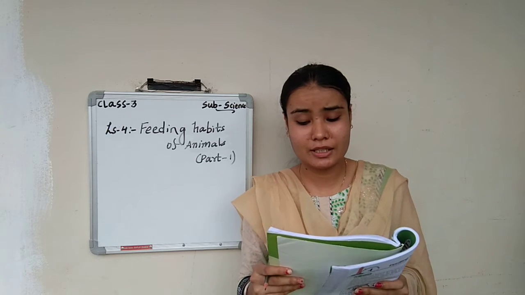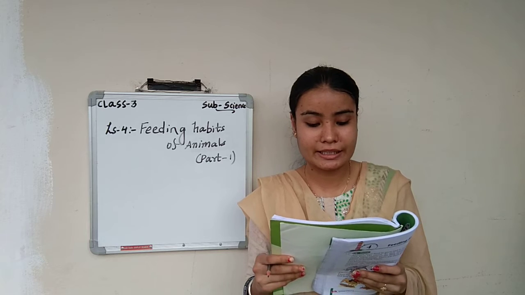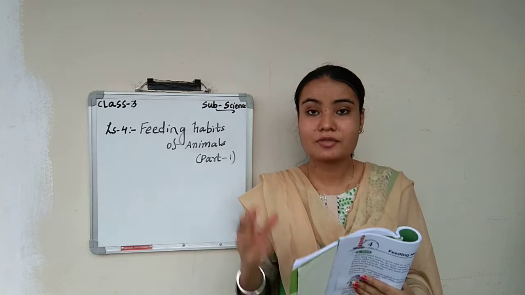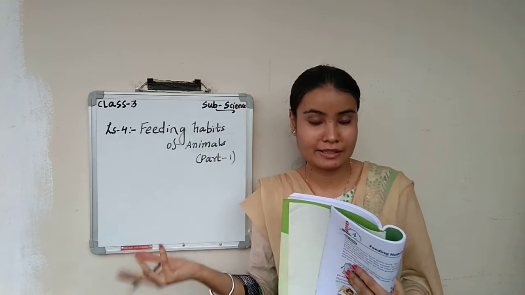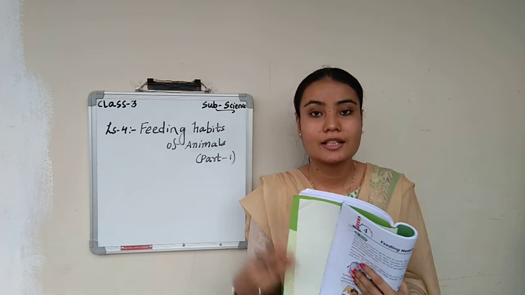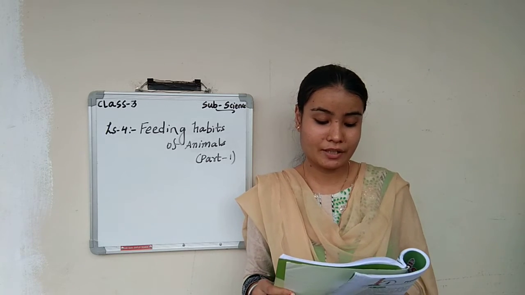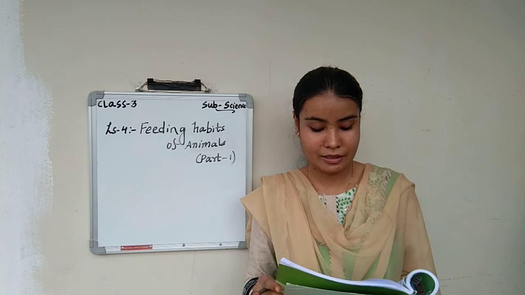Next is omnivorous. Animals which eat both plants and animals are called omnivorous. Bear, cat, crow, etc. eat flesh and plants both. So animals which eat both plants as well as other animals, they kill the animals and they eat. Those animals are called omnivorous animals. Examples are given: bear, cat, crow. So they eat flesh as well as plants.